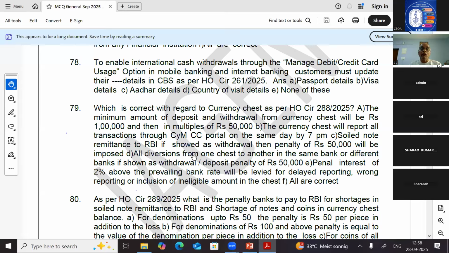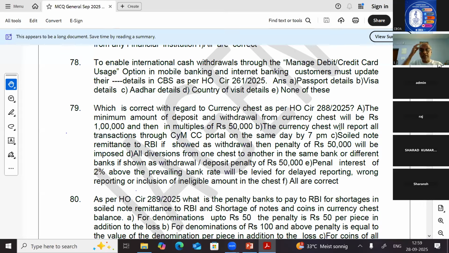Point D, all diversions from one chest to another in the same bank or different banks, if shown as withdrawal or deposit from the currency chest, penalty of 50,000 will be levied. Penal interest of 2% above the prevailing bank rate will be levied for delayed reporting, wrong reporting, or inclusion of ineligible amount in the chest balance through the CIMCC portal. All are correct. So questions will come there for wrong reporting of the currency chest.